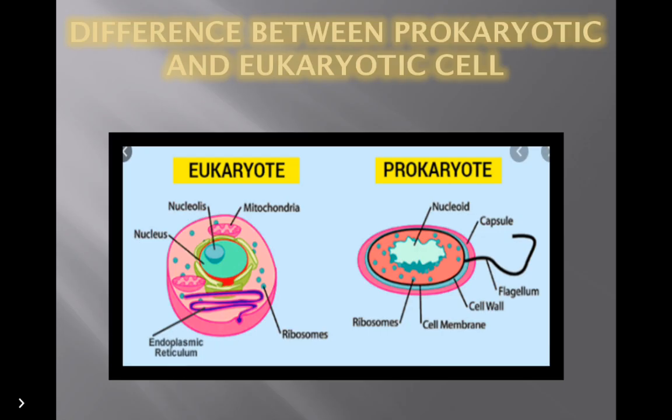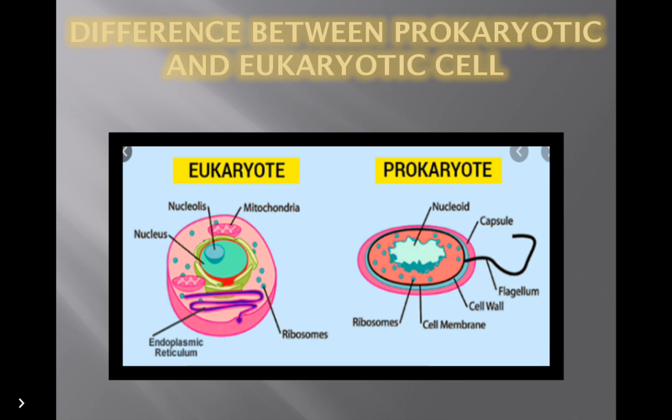Lysosomes occur in cytoplasm but are absent in plant cell. Eukaryotic and prokaryotic cell. There are differences between eukaryotic and prokaryotic. Prokaryotic, pro means primitive, karyon means nucleus. Prokaryotic cells are the cells that lack a well-defined membrane-bound nucleus. The genetic material freely floats in the cytoplasm. Some bacteria and cyanobacteria like Nostoc and Anabaena are some examples of prokaryotic cells.